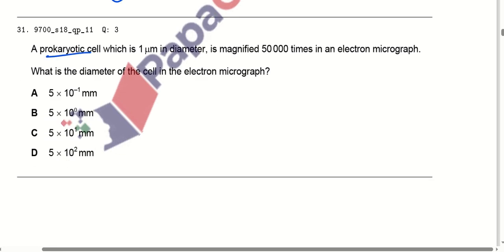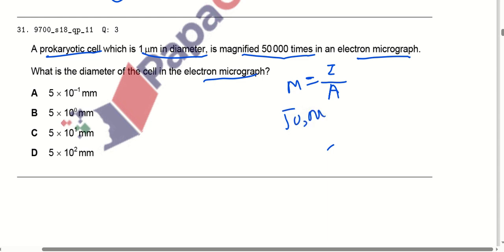A prokaryotic cell, which is 1 micrometer in diameter, is magnified 50,000 times in the electron micrograph. What is the diameter of the cell in the electron micrograph? So we will use the same formula here. Magnification is equal to image size divided by actual size. So magnification here is 50,000, and actual size is 1.